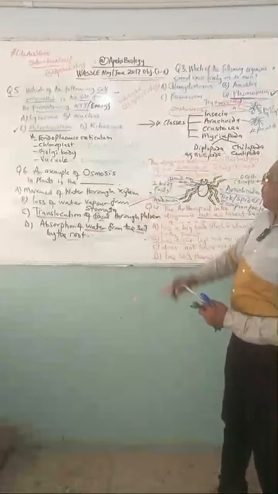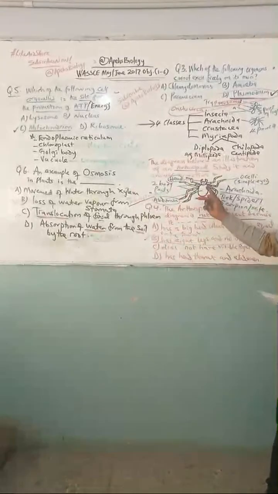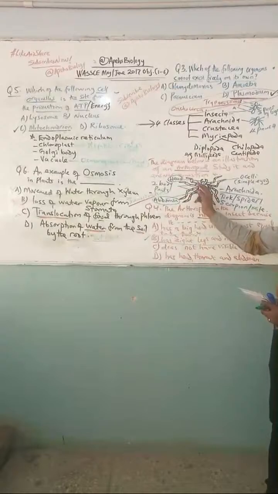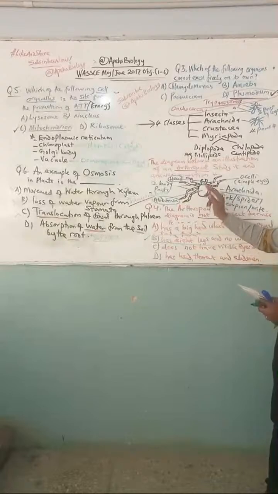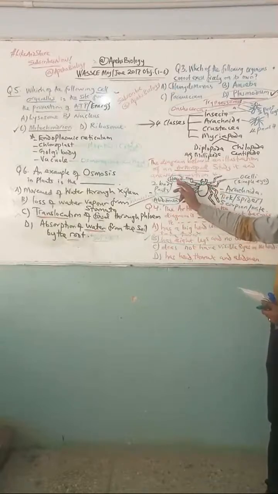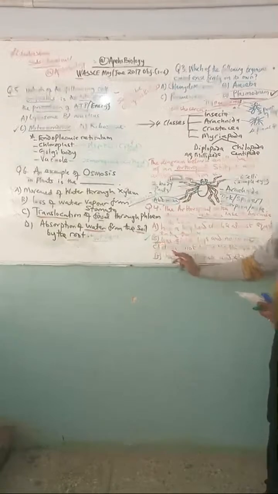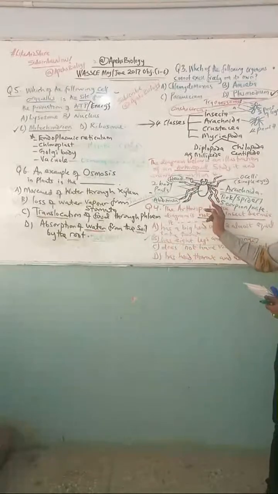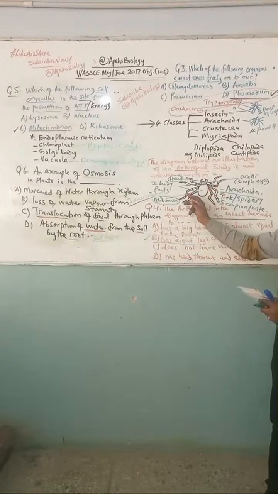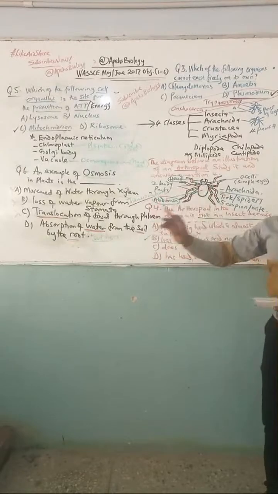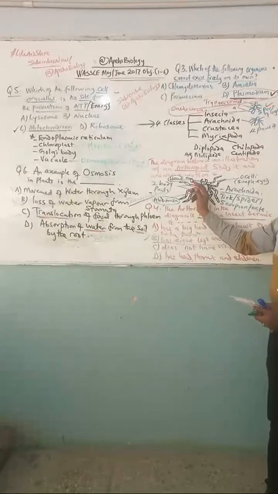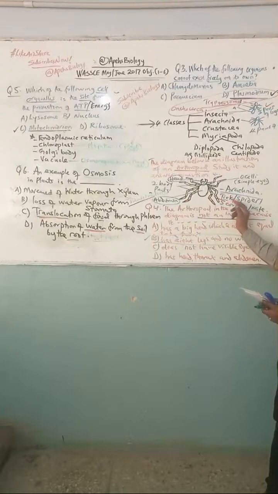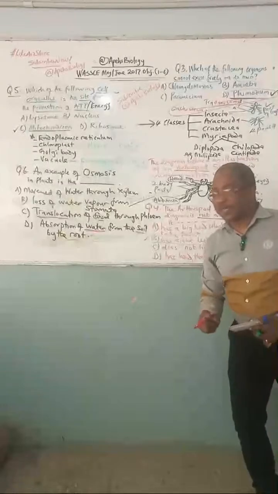Then question 4, a very important question about the arthropod. We now know that the arthropod here is called an arachnid that has 2 body parts. It has 4 pairs of legs. It has simple eyes. The 2 body parts are head and abdomen. And of course, our answer was B. It has 8 legs. You can see the 8 legs: 1, 2, 3, 4, 5, 6, 7, 8. Any organism that has only 3 pairs of legs is what? An insect. Organisms that have 4 pairs of legs are called arachnids. Examples are tick, spiders, scorpion, mites. Watch out for that. It does come out in exams.